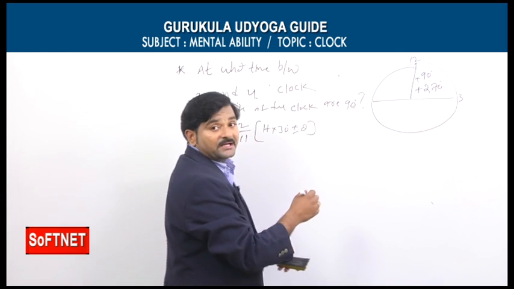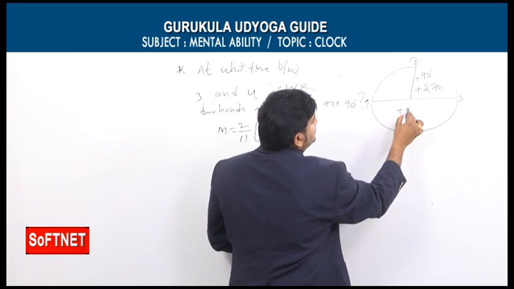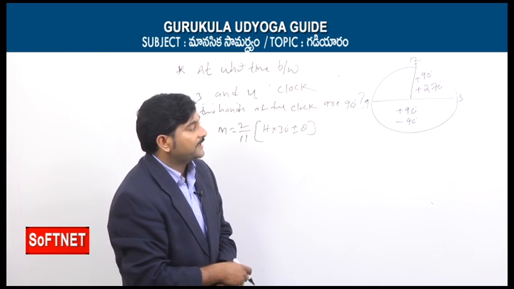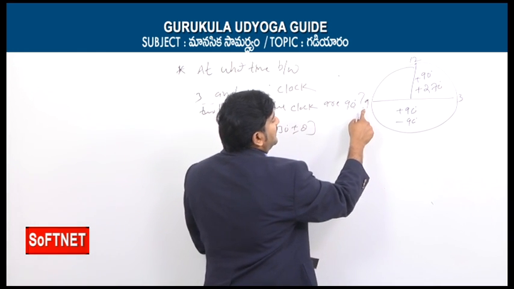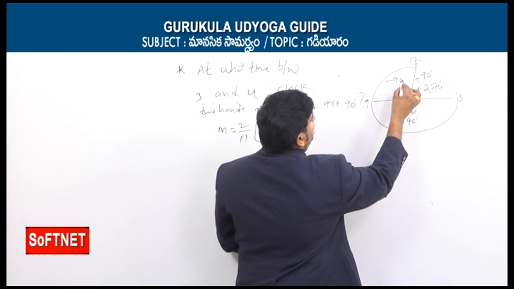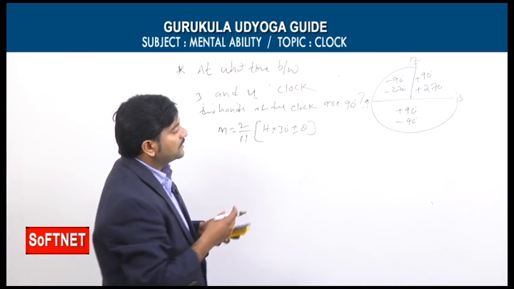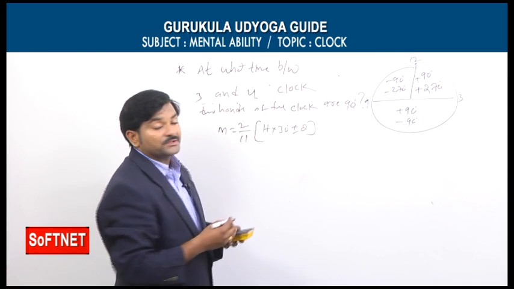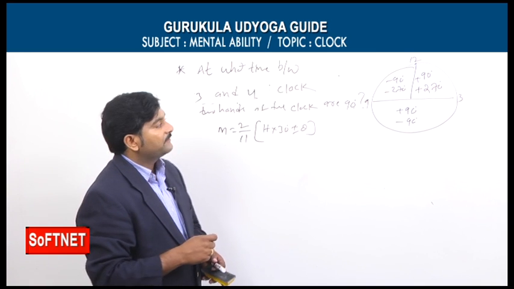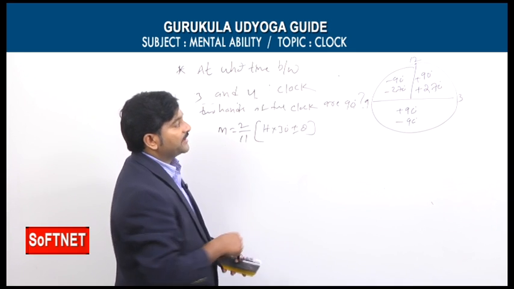If the given time is from 3 to 9, then we need to take theta is equal to plus 90 one time and the next time minus 90. If the given time is in between 9 o'clock to 12 o'clock, then we need to take theta is equal to minus 90 and theta is equal to minus 270. By using this small note, we can solve the perpendicular condition questions. Why am I taking two angles? We know already, for every 1 hour, 2 hands are perpendicular to each other 2 times. That's why we are getting two angles.